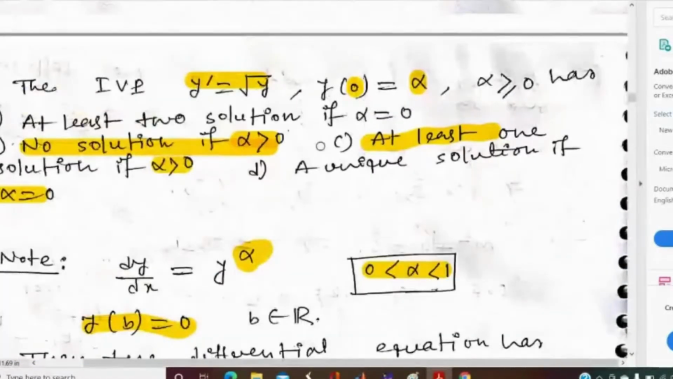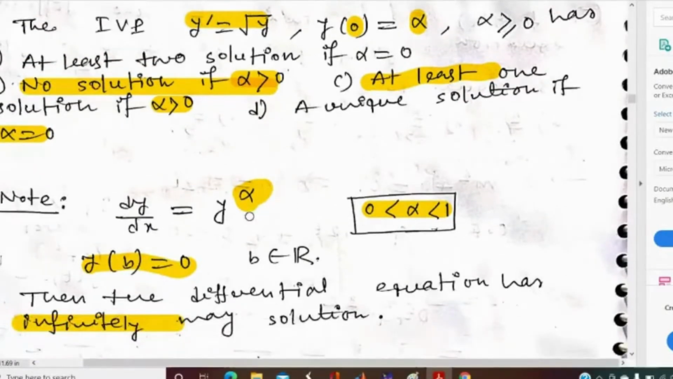The problem may be given in some different manner. So you must have noted that alpha must lie between 0 and 1, and y at B should be 0 for getting the infinite number of solutions.